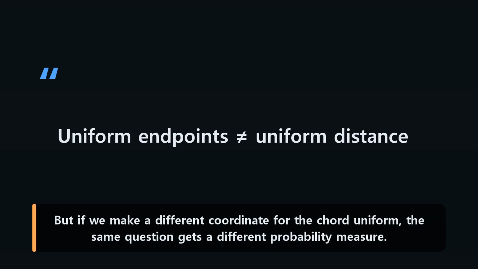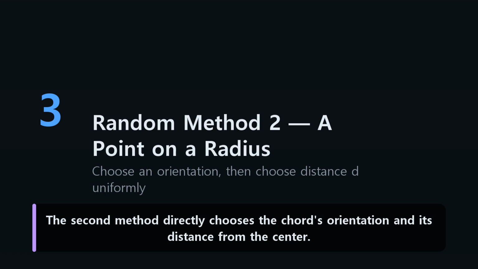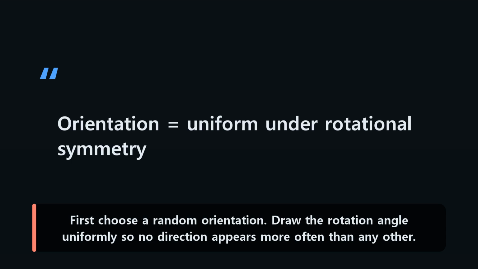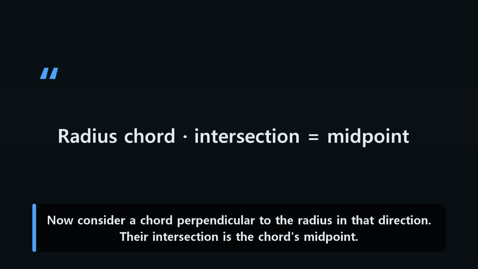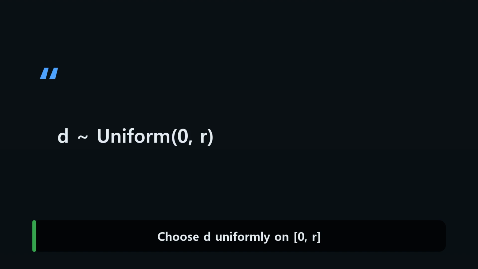But if we make a different coordinate for the chord uniform, the same question gets a different probability measure. The second method directly chooses the chord's orientation and its distance from the center. First, choose a random orientation. Draw the rotation angle uniformly so no direction appears more often than any other. Now consider a chord perpendicular to the radius in that direction. Their intersection is the chord's midpoint. Next, choose the distance d uniformly from 0 to r.